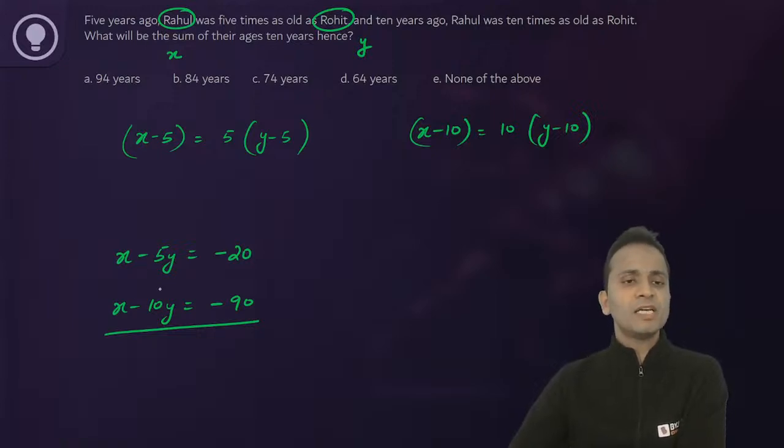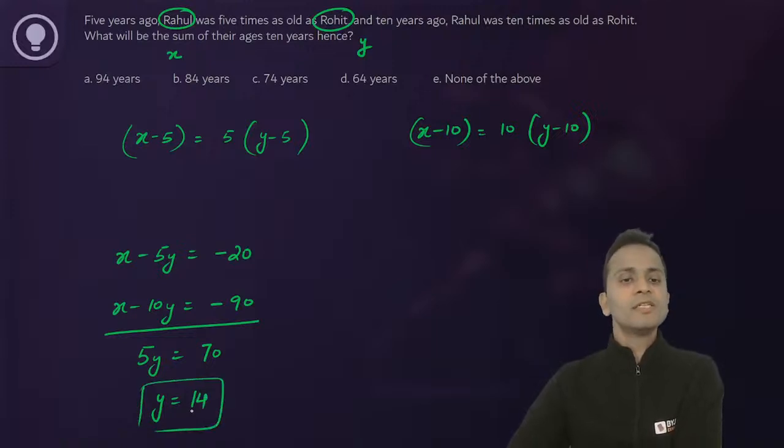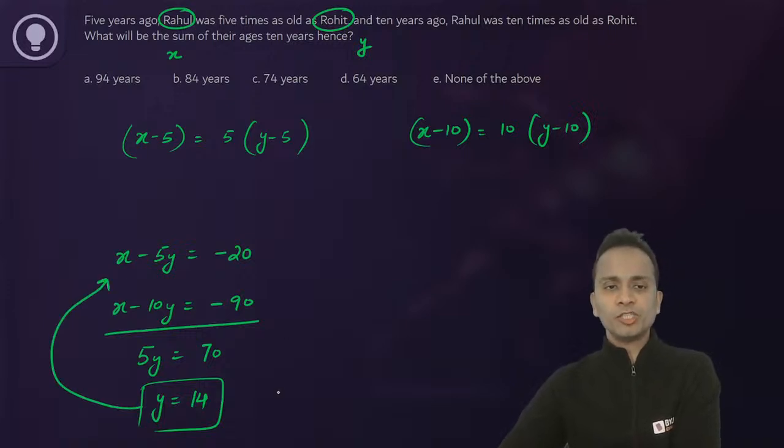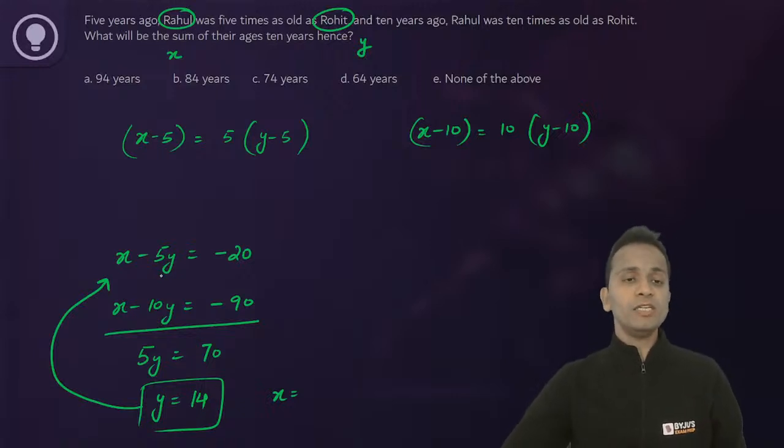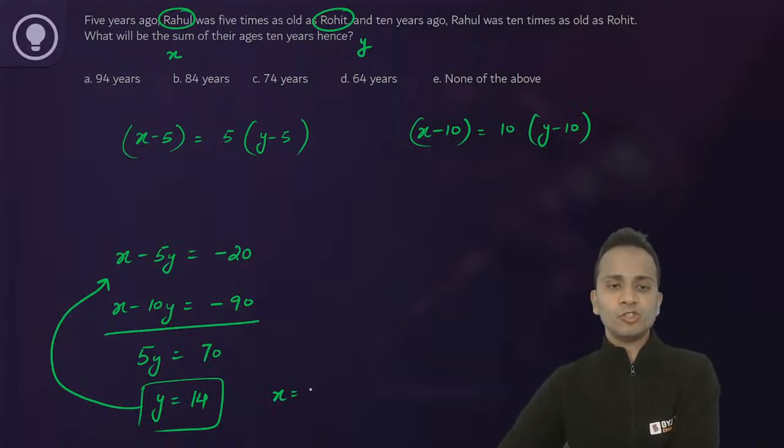So minus 5 minus minus 10, so minus 5 plus 10 will be 5. So 5y is equal to minus 20 plus 90, that is 70. So the value of y is equal to 14. Now substituting the value of y in any of the above equations, you will get the value of x. So if I substitute y as 14, 5 into 14 is 70, 70 minus 20 is 50. So the value of x is 50.